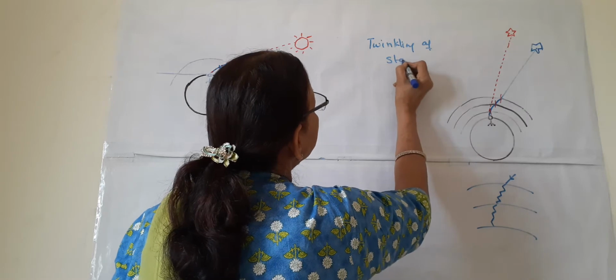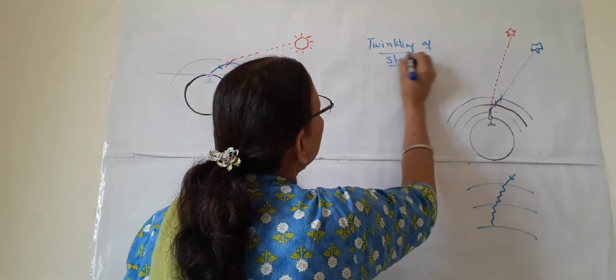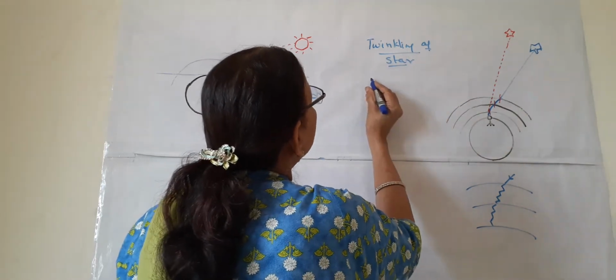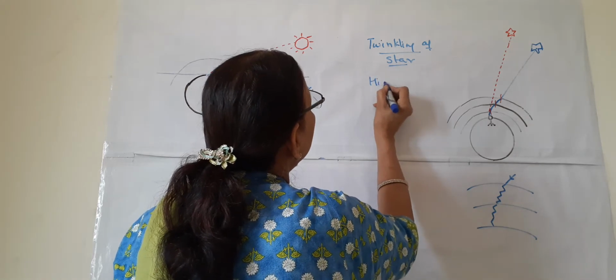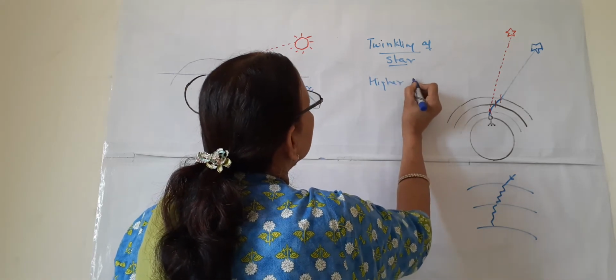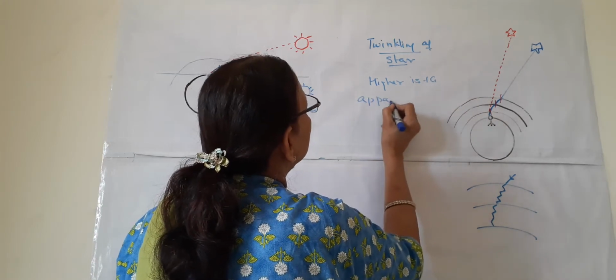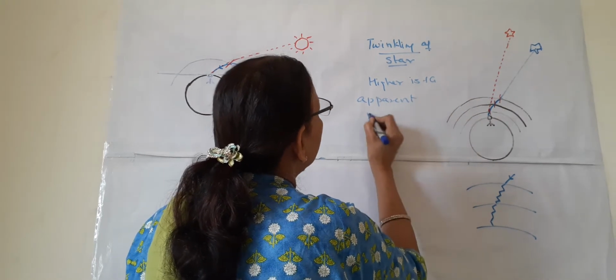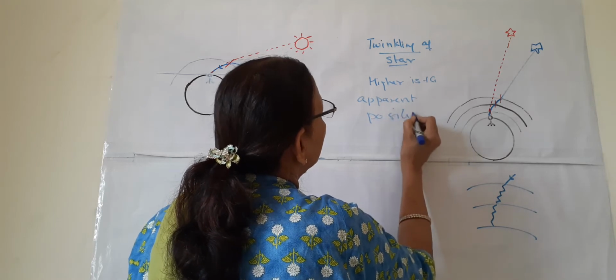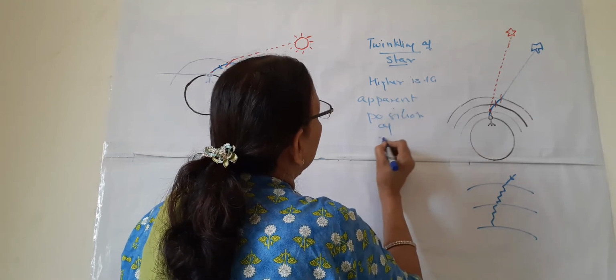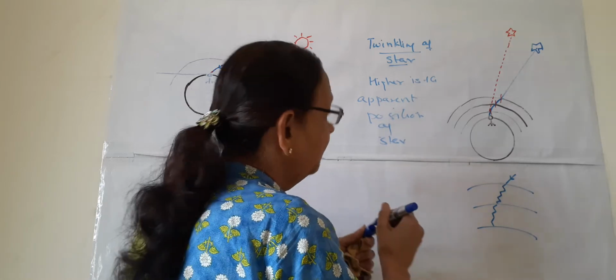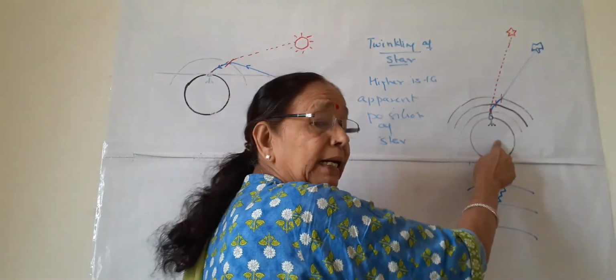Before twinkling of stars, one more phenomenon is there, that is the apparent position of a star. What is this? This is our earth.